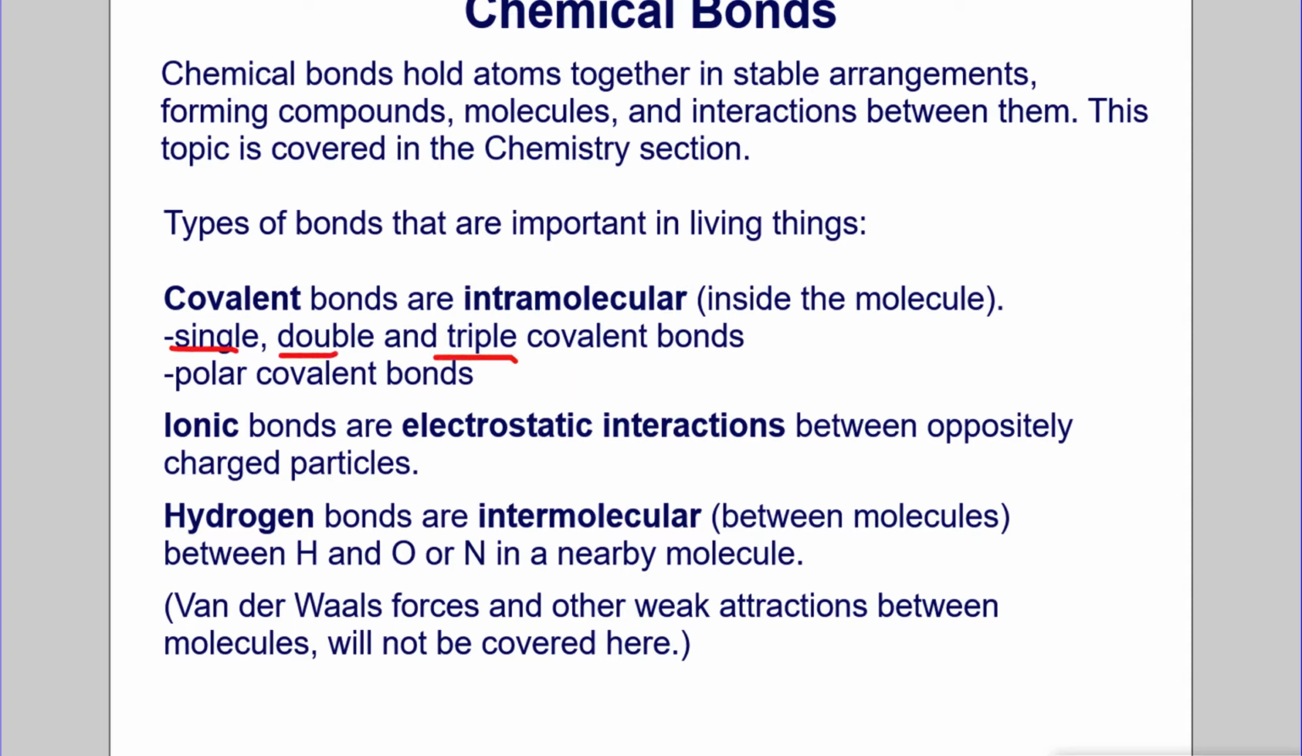And there are polar covalent bonds. Ionic bonds are electrostatic interactions between oppositely charged particles. Hydrogen bonds are intermolecular, which means between molecules, between hydrogen and oxygen or nitrogen in a nearby molecule. Van der Waals forces and other weak attractions between molecules will not be covered here.